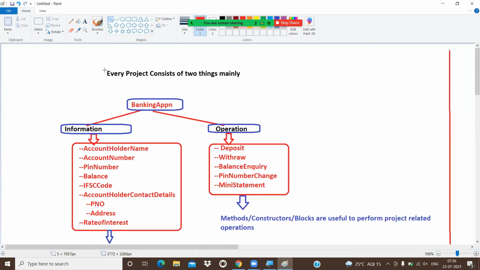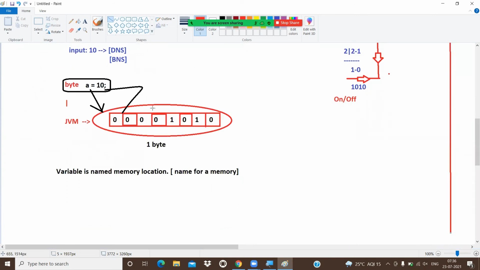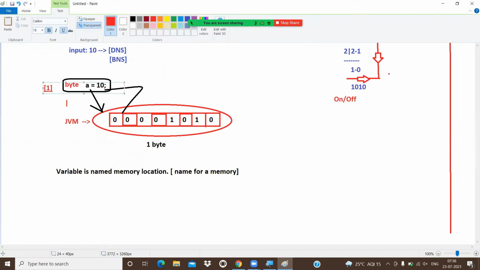So directly the project information we are storing. Assigning 10: byte a equal to 10. 10 we have placed into a. This is called assignment. This is the first approach: assigning value to a variable directly.